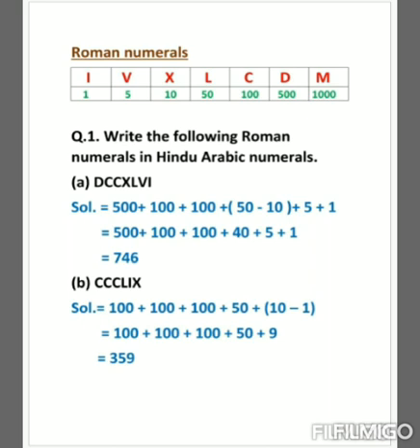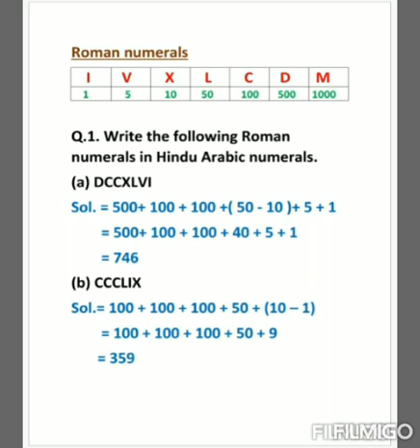So when the smaller value symbol is written to the left of greater value symbol, जब भी smaller value symbol किसी भी greater value symbol के left में लिखा होता है, तब हम greater value symbol में से smaller value को minus कर देते हैं. So we know the value of L is 50 and the value of X is 10. So we will subtract 50 minus 10. Then plus 5, the value of V, plus 1, the value of I.